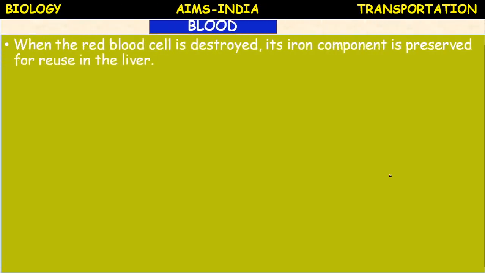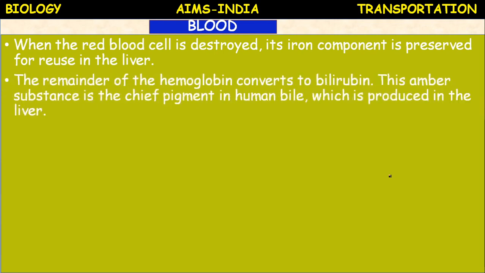When the red blood cell is destroyed, its iron component is preserved for reuse in the liver. Means what is that component, iron component? Hemoglobin. The remainder of the hemoglobin converts to bilirubin. Bilirubin is the pigment present in the bile juice.